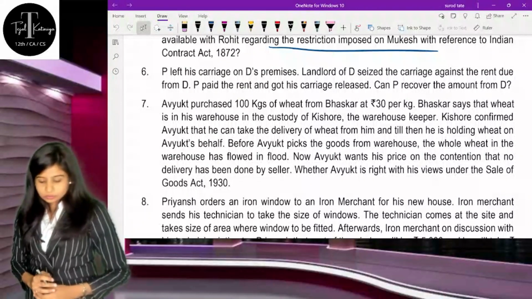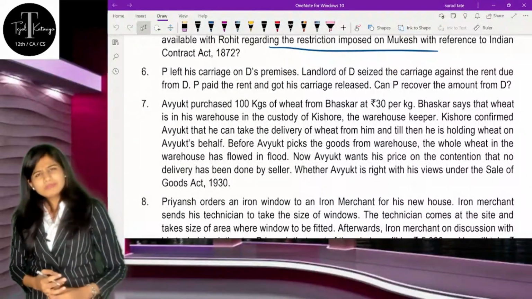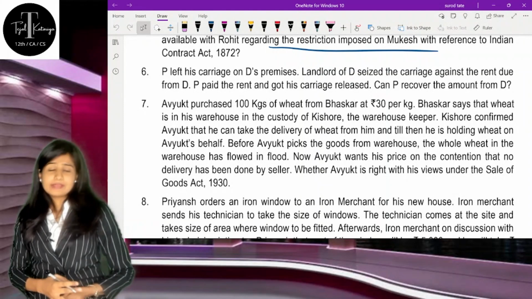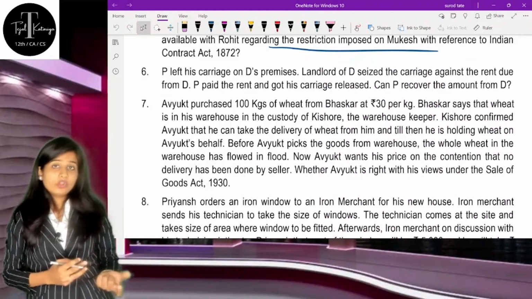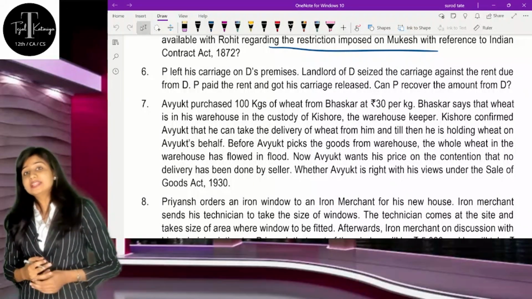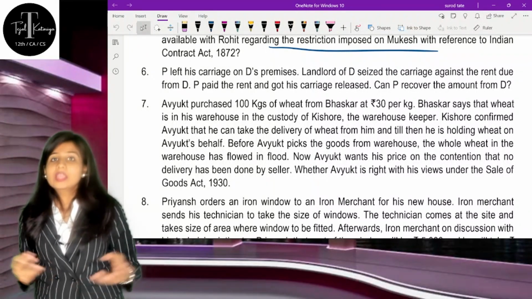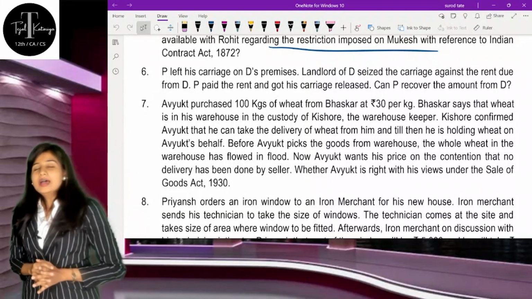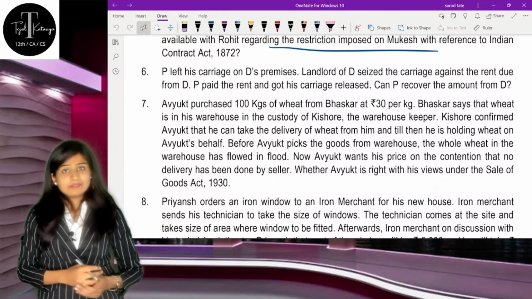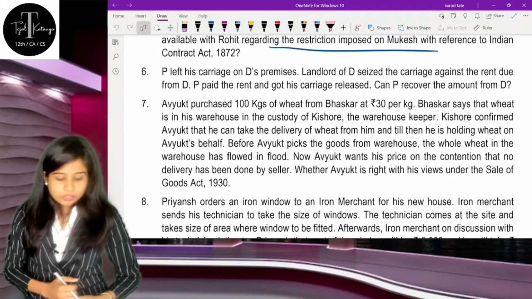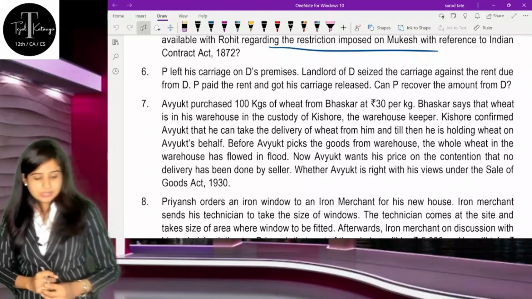The next is quite important. You may get a question based on Section 27 of the Indian Contract Act, along with Section 11 and 36 of the Indian Partnership Act, clubbing these three provisions. But let's see what happens in your exam. This Section 27 of the Indian Contract Act is quite important, so please go through that particular section along with its exceptions.